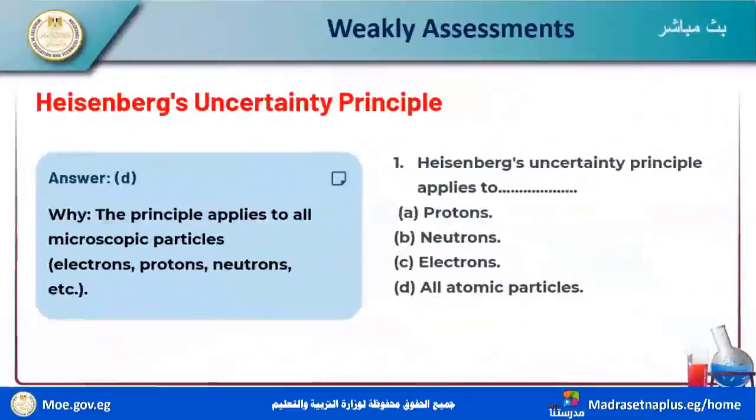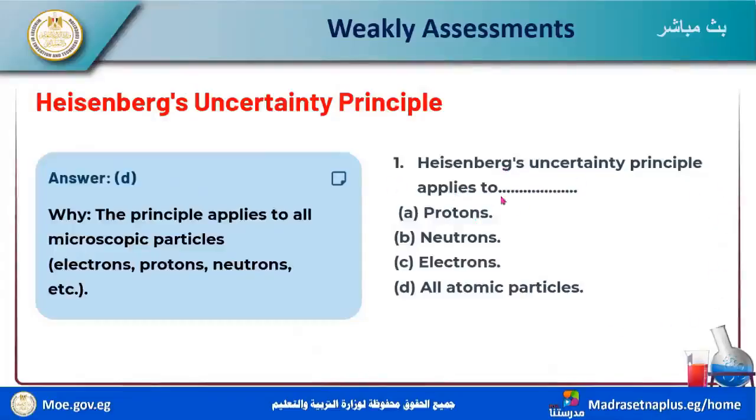Okay, next question. Heisenberg uncertainty principle: it applies to protons, not neutrons? No. It applies to all things: electrons, protons, and all atomic particles.